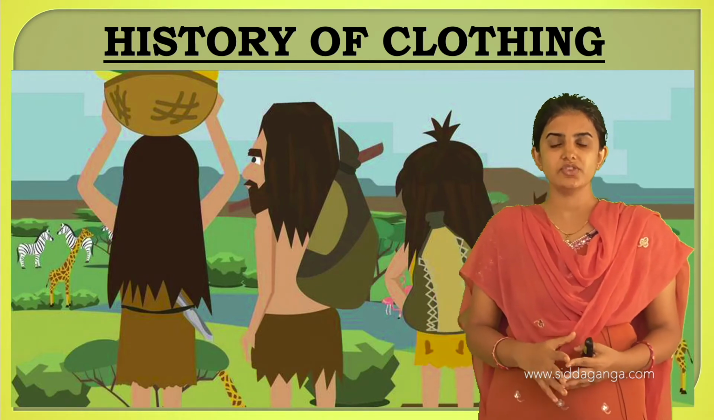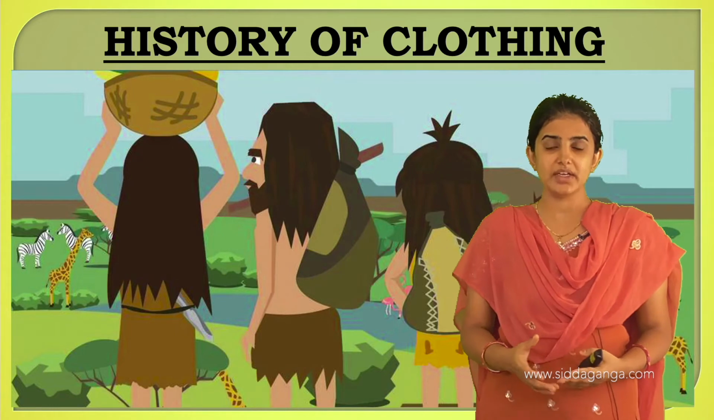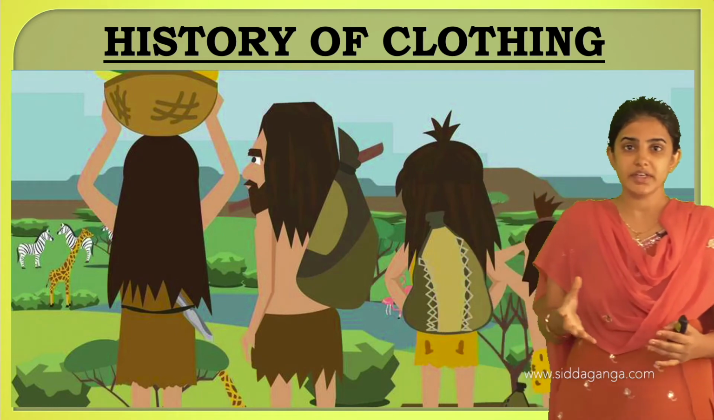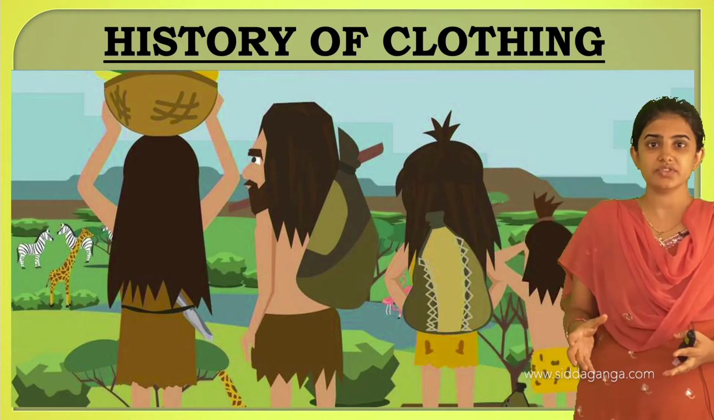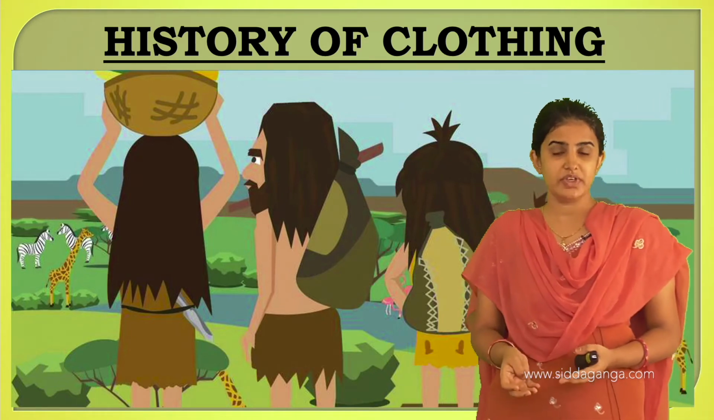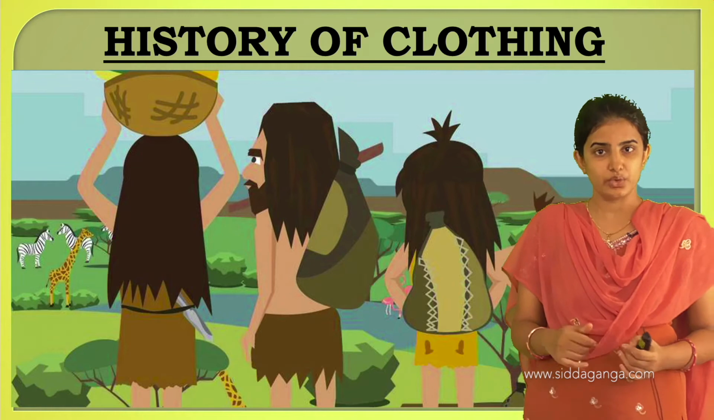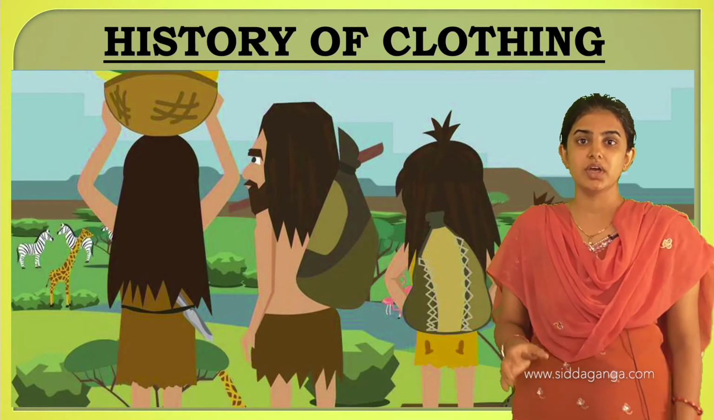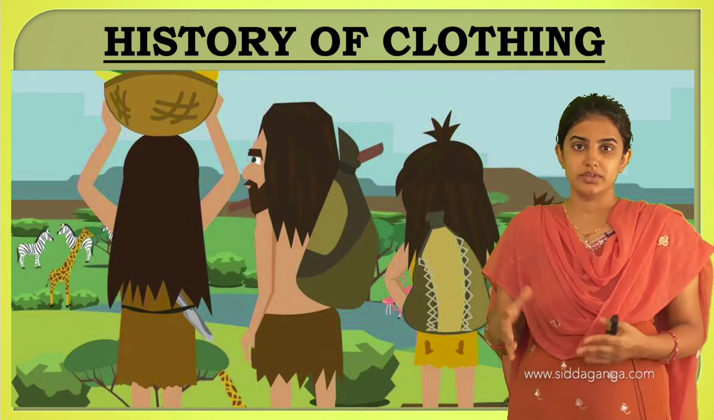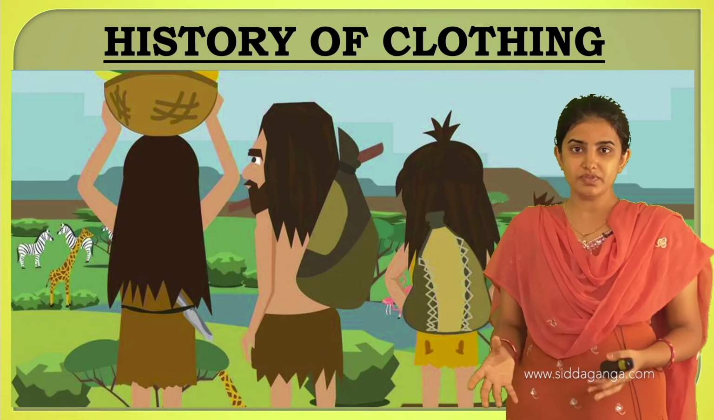See, in olden days, what will happen? Early man lived in a cave, and he used it to protect himself. He always tied different types of leaves and also grass around himself. In the next generation, slowly he learned to weave the different types of cloth.